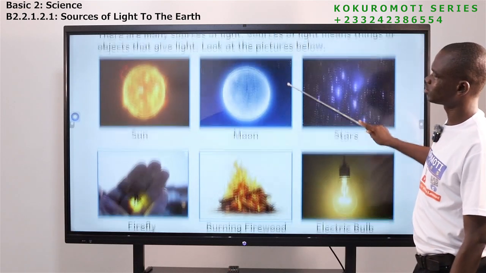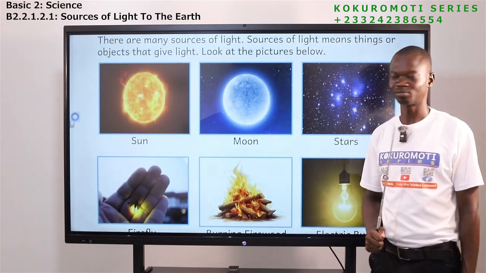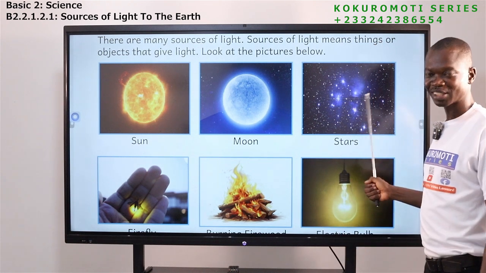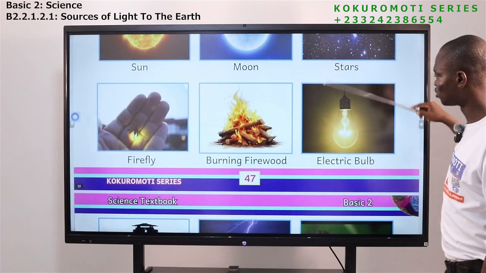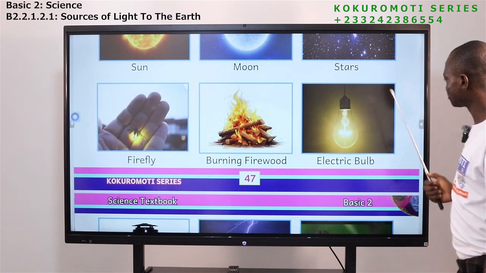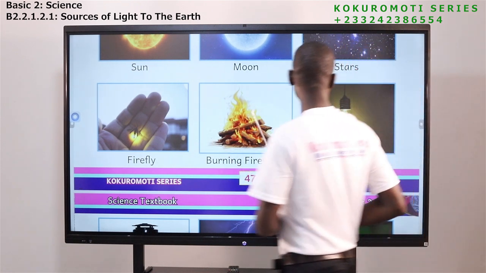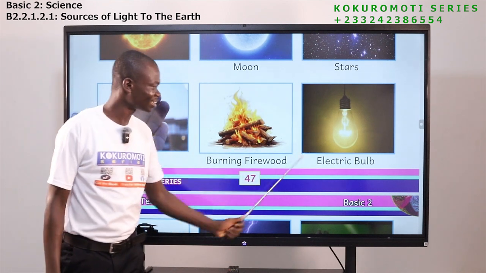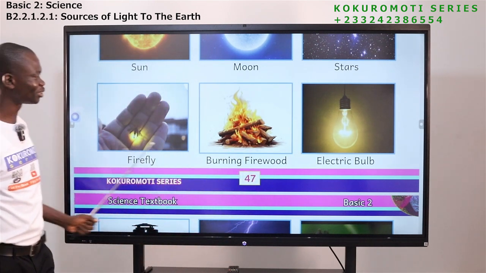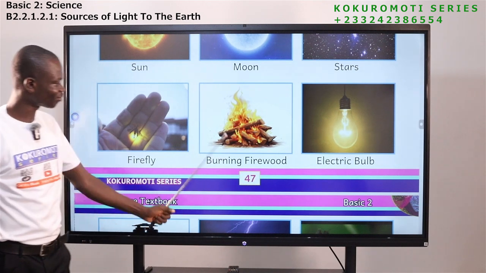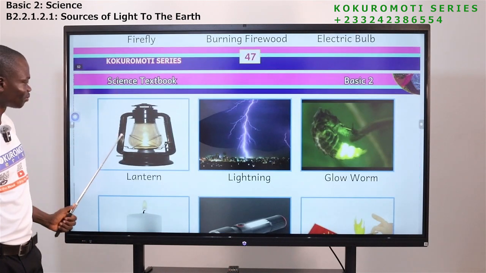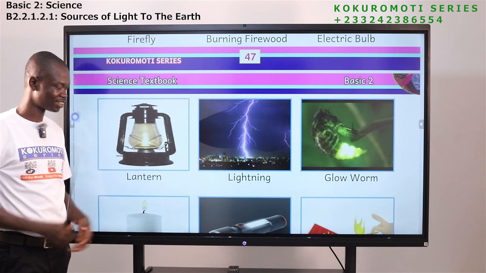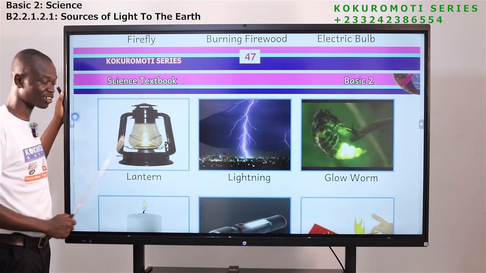Yes. Nana Kwesi, which of them do you use at home? You use stars at home. Stars. Wow. In your room or where? Okay. Yeah, Minta. Which of them do you use at home? The bulb, electric bulb. Okay. That one I will agree with you. Burning firewood. That one too I will agree with you. How many of you use this at home? Nobody. Okay. But this is another source of light.